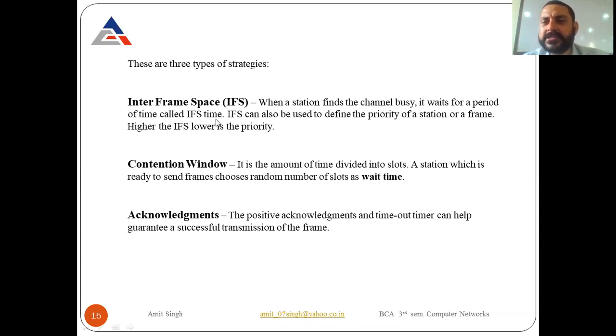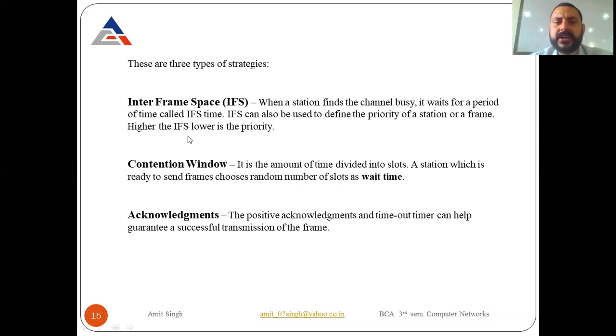Now it waits for some random amount of time, and that random amount of time is known as interframe space, or IFS. IFS can also be used to define the priority of a station or a frame, that is, the priority of this station to send the data, or the priority of the particular frames that are going to be transmitted.